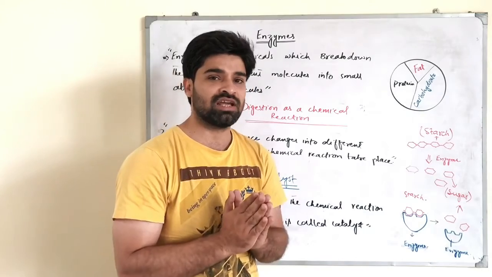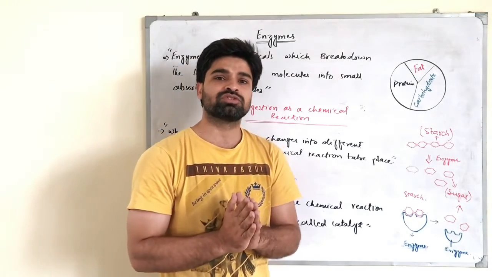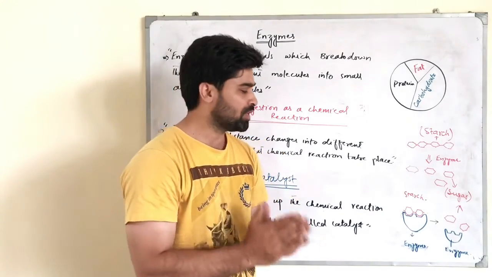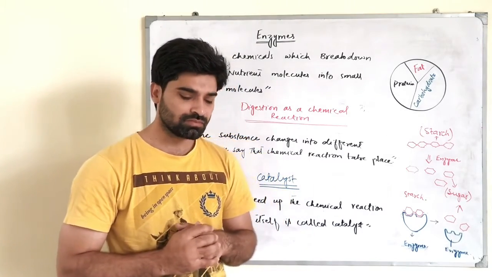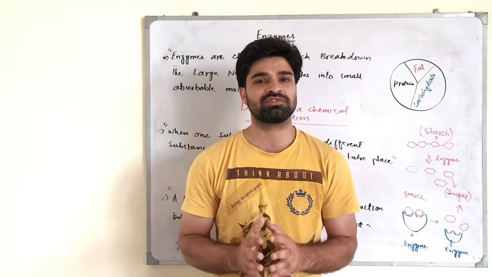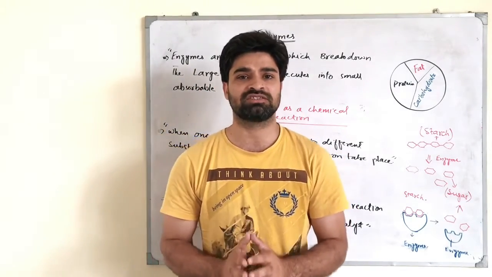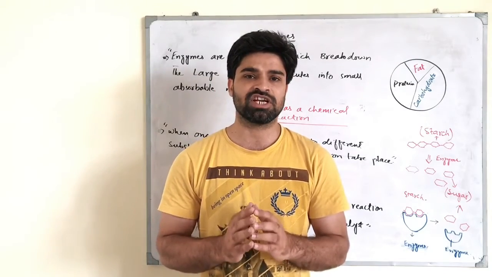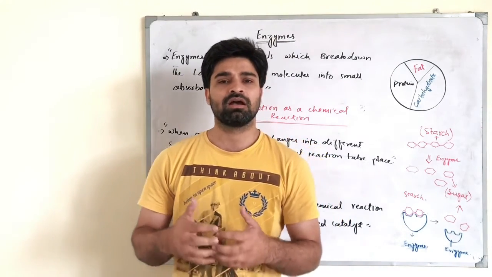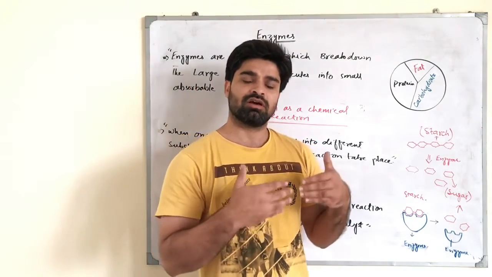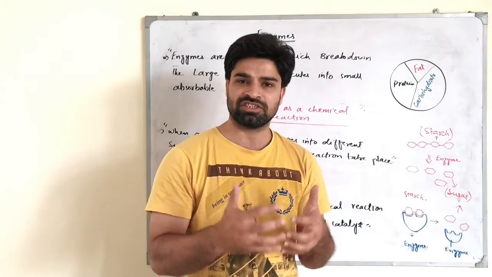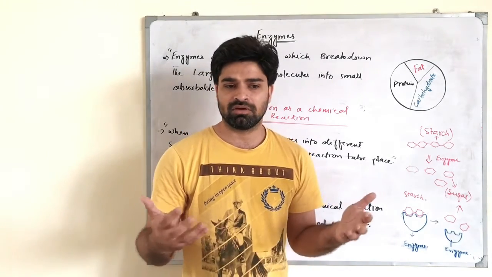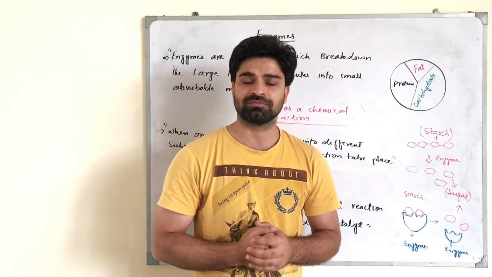So that enzyme is not used up in the chemical reaction, but it just speeds up the chemical reaction. My dear students, enzymes are the biological catalysts which speed up the chemical reactions in our body, so that all the metabolic processes occur efficiently, and we can work efficiently.